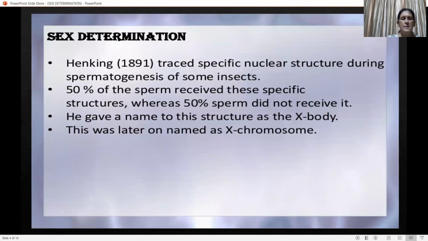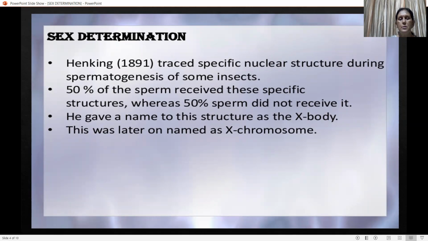What is sex determination? Henking in 1891 traced a specific nuclear structure during spermatogenesis, that means during formation of sperm in some insects. 50% of the sperm received this specific structure, whereas 50% did not receive it.